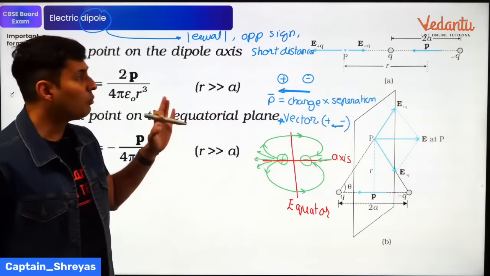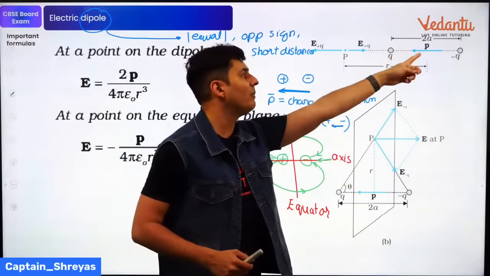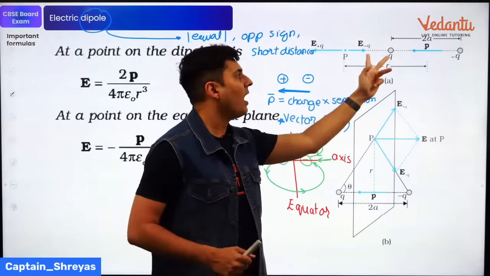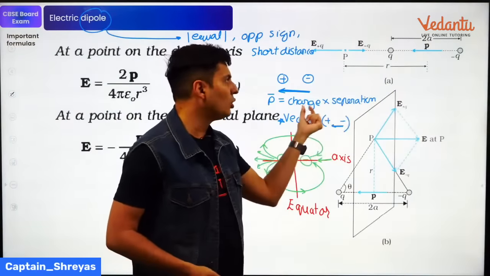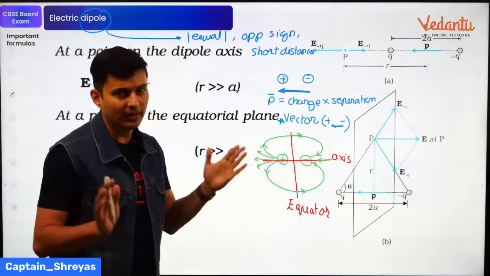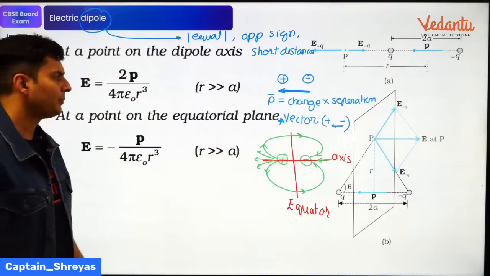Moving ahead to the next important points. By the way, let me tell you, in most of your books, your separation will be written as 2a. Here a is half the distance. So if 2a is the total distance between the two charges, it will be 2a into charge. That's how you're going to write the value of the dipole moment.